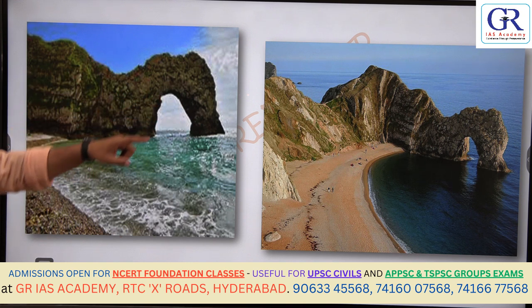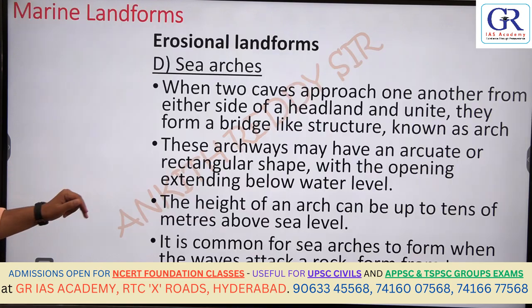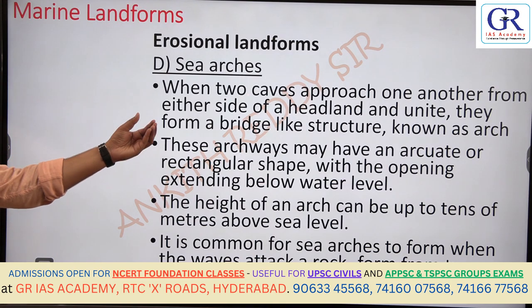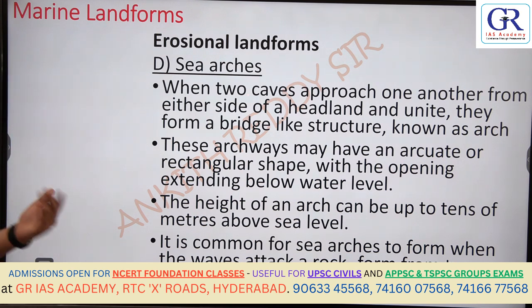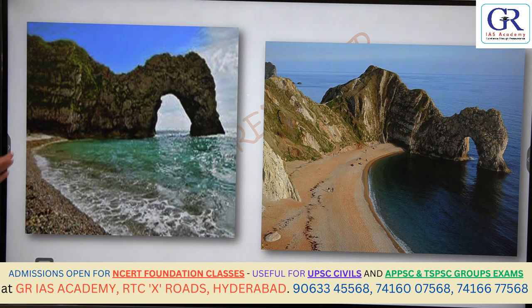Getting my point? An arch type of structure remains. Then this is called sea arch. So when two caves approach one another from either side, they unite and form a bridge like structure like this. Just remember that it is formed by the action of sea waves, sea arch.